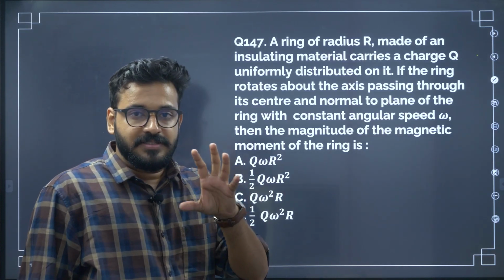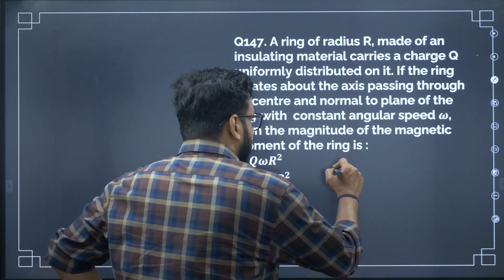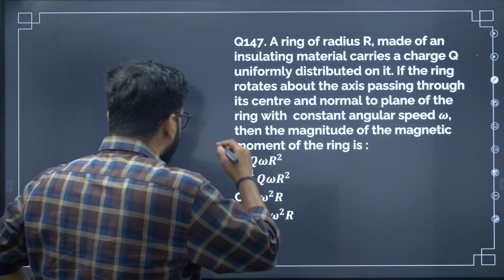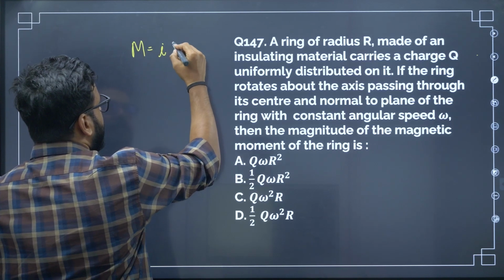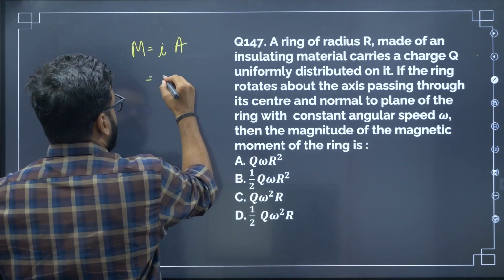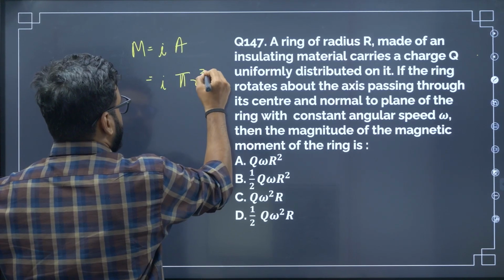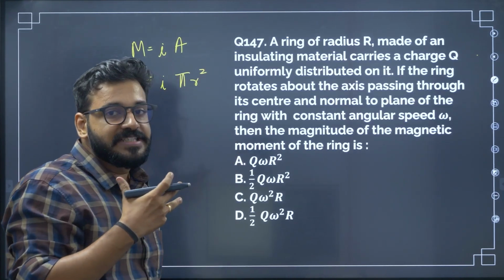Now let us go through this step by step. First of all, what are they asking? Magnetic moment. Magnetic moment is given as capital M equal to I into A, right? Simple. And A is nothing but pi r square. Now current is actually not given here, but they have given charge.